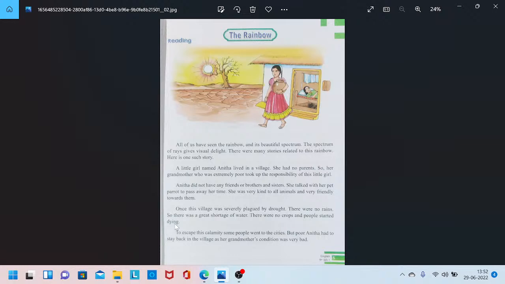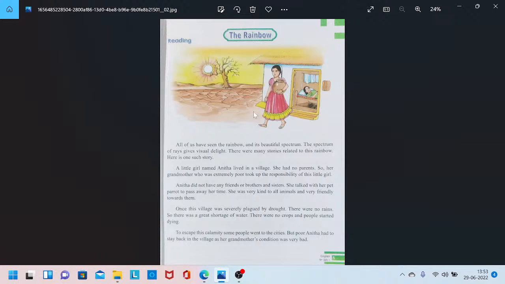To escape this calamity, some people went to the cities. From this village, some people went to the cities because they don't have water here. They didn't find any change in the village, and they felt that living here they would die. But poor Anita had to stay back in the village as her grandmother's condition was very bad.